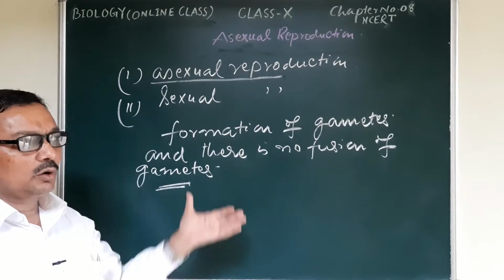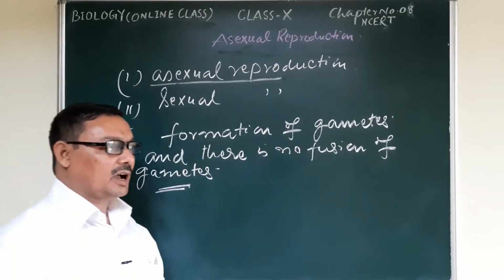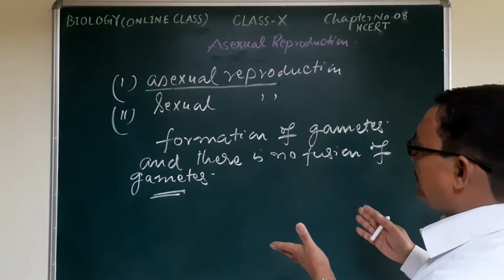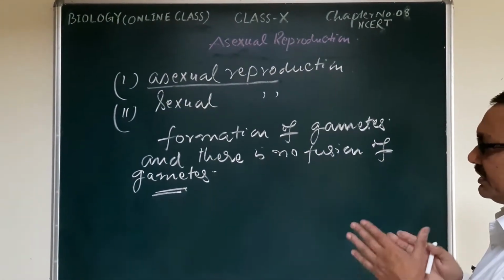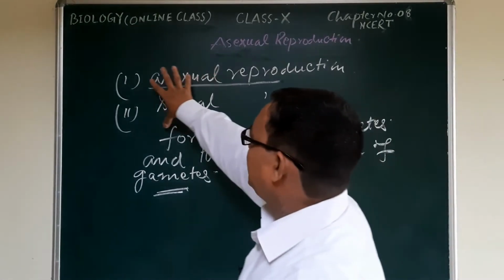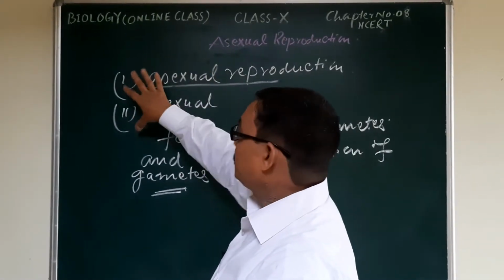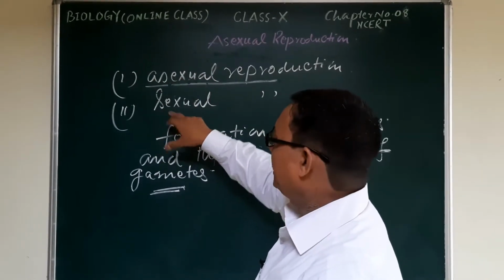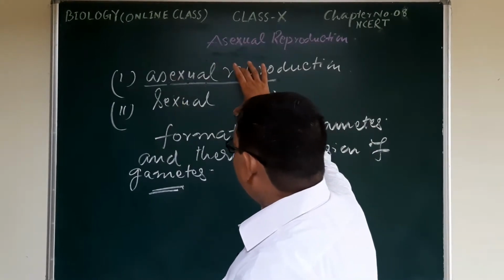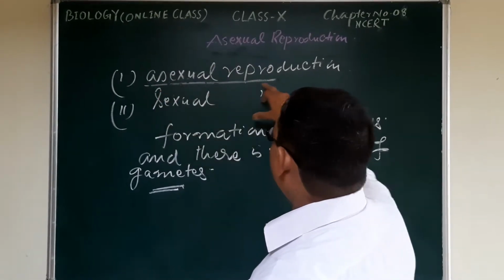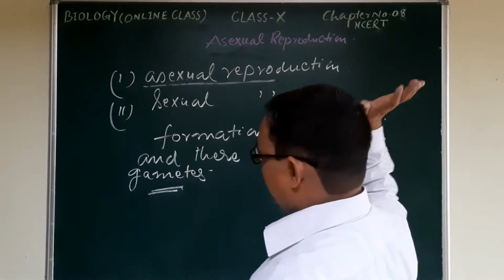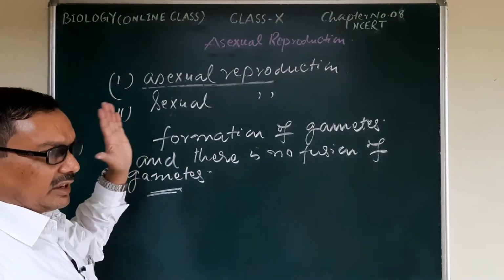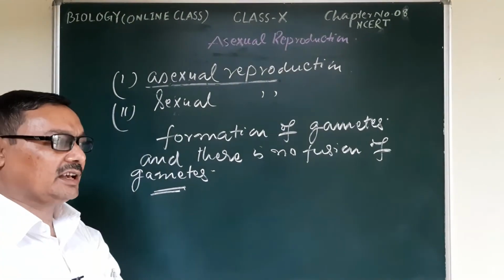Now we will look at the different methods of asexual reproduction. You have seen that all living organisms follow two different types of reproduction, either asexual or sexual. Out of these two, today we will discuss the different aspects of asexual reproduction, the different methods and strategies taken by living organisms.